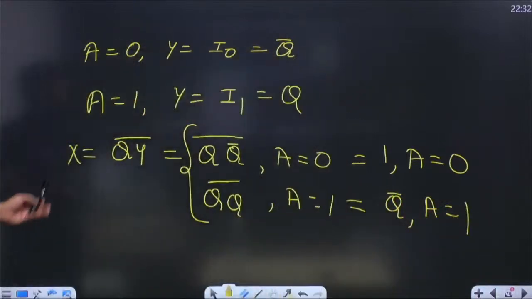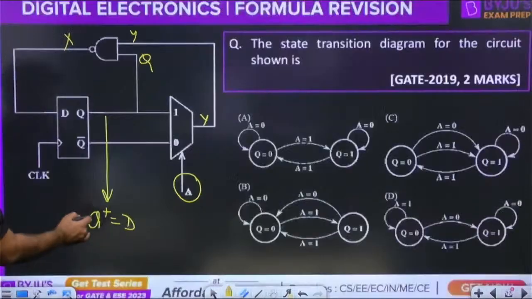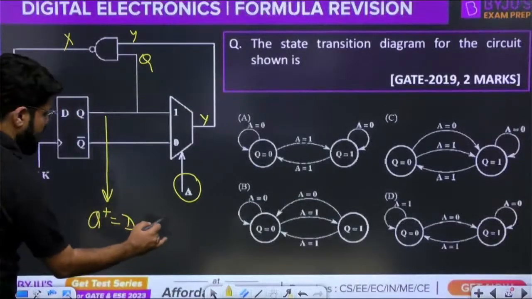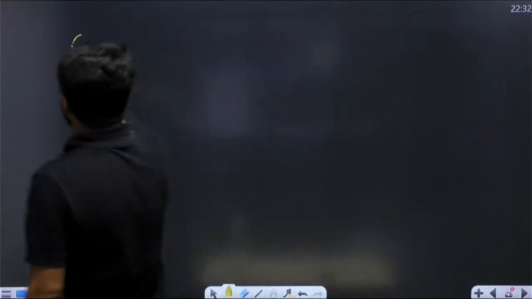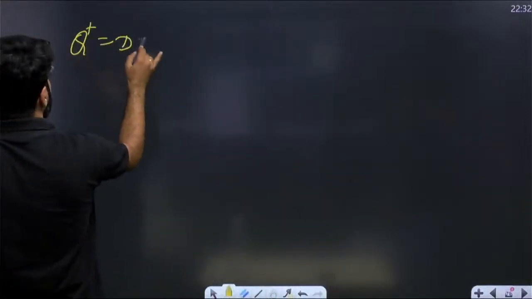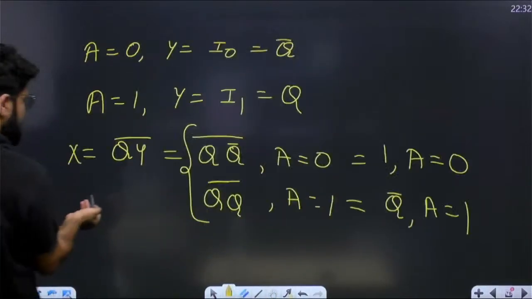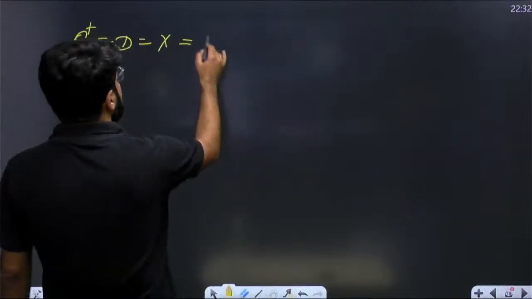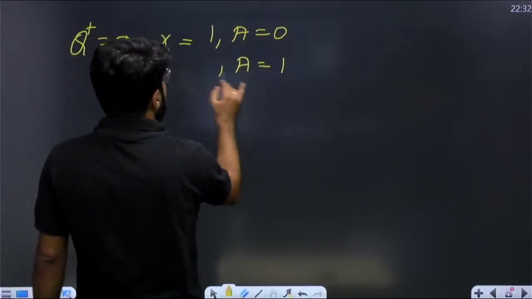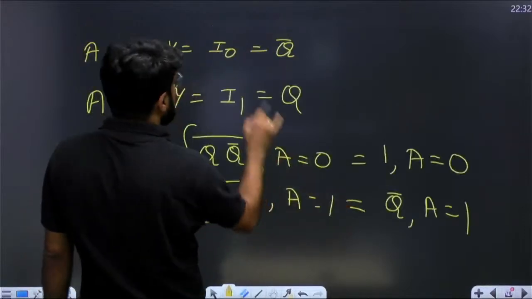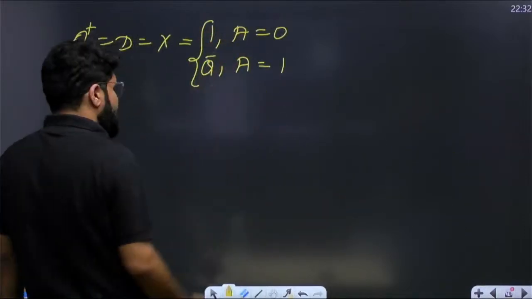Now we have got X, and Q plus is equal to D, and D is equal to X. So you have the next state equation also. Q plus is D, D is equal to X. X is what I have derived. Let me write down the result. It is 1 for A equal to 0. For A equal to 1, it is Q bar. This is the first case. I have explained it in full detail.